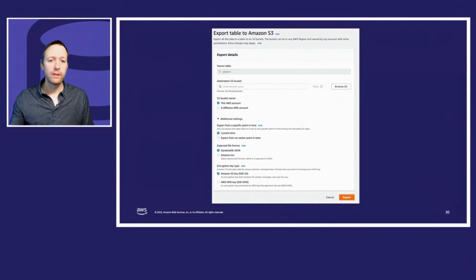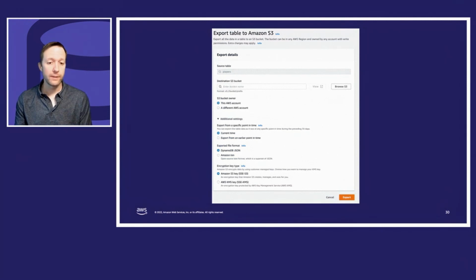Here's a screenshot of what it looks like. I'm going to export the players table. I can pick the S3 bucket I want to put it into. It could be in this account or a different account. I can do the current time by default, but I could also pick an earlier point in time in the preceding 35 days. I can export in DynamoDB JSON format or Amazon Ion, which is a superset of JSON that has more strong typing. So myself, I kind of like Ion.